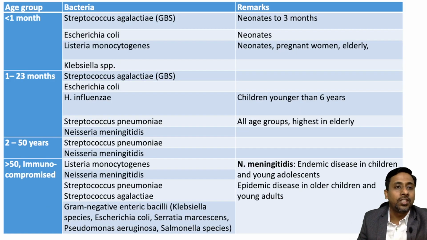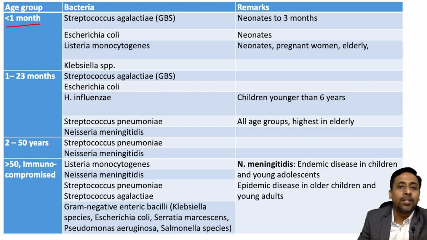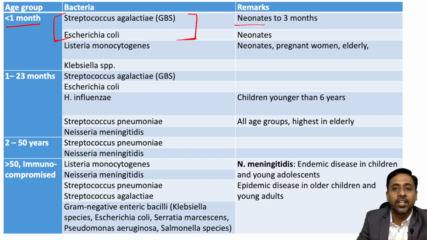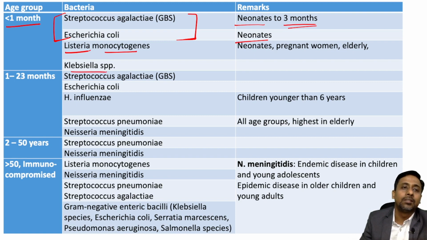So if you see here, for the age group less than 1 month, the commonest agents are Streptococcus agalactiae, that is group B Streptococcus, and Escherichia coli. Okay, so these two are common in neonates, that is less than 28 days of age. However, Streptococcus agalactiae may also cause meningitis in children up to 3 months of age. Apart from this, Listeria monocytogenes and Klebsiella can also cause meningitis in children less than 1 month of age.